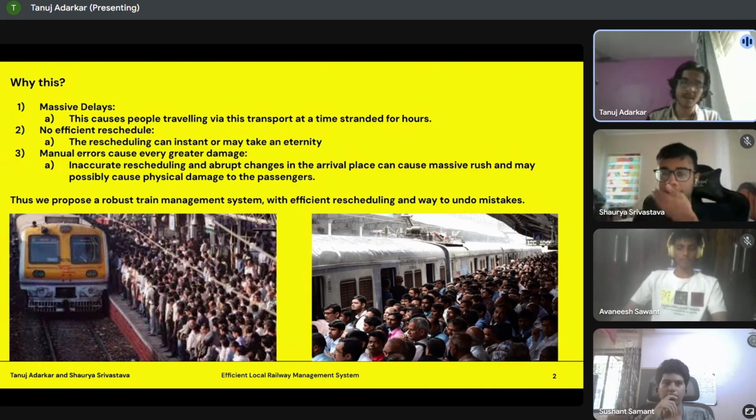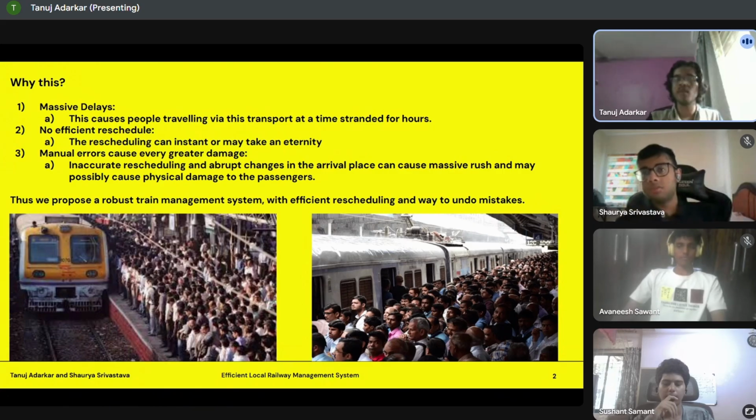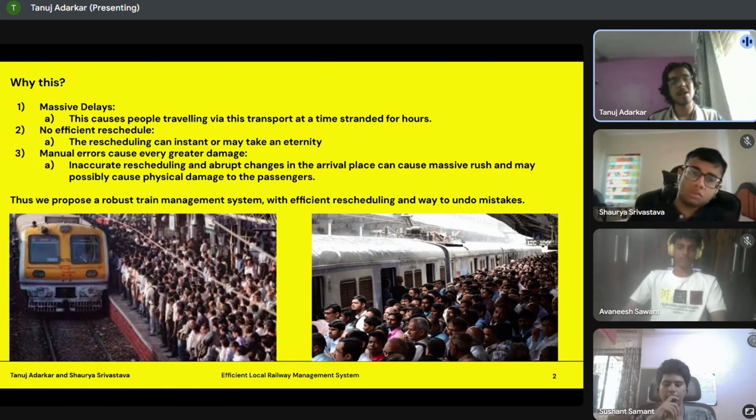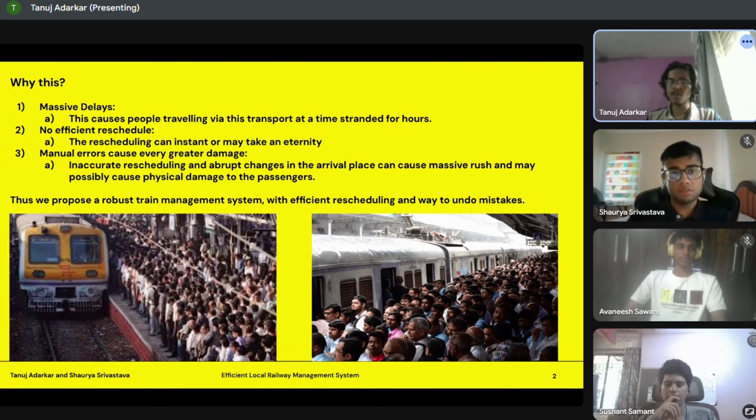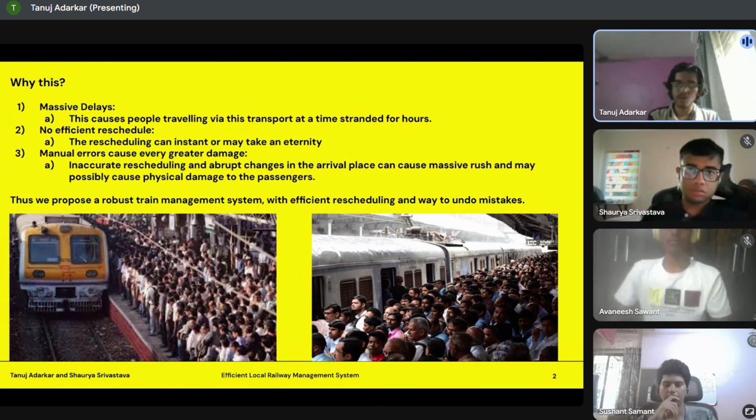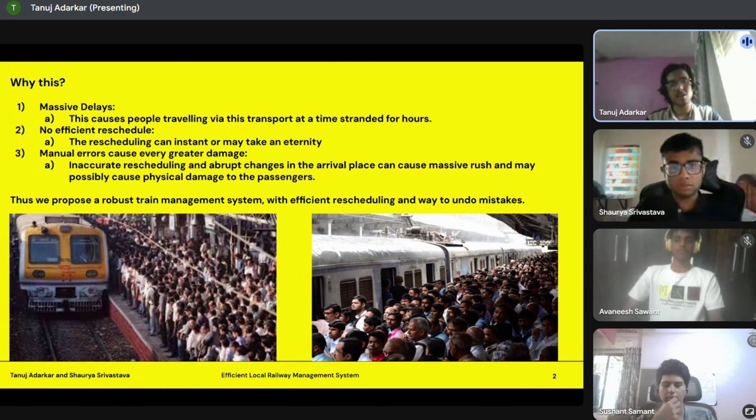Why exactly this may happen is probably because of no efficient rescheduling. I have noticed trains being kept at the signals for a very long time and not being able to move forward. That is one of the causes. Another cause is manual errors in rescheduling. Manual errors can also cause very great damage.